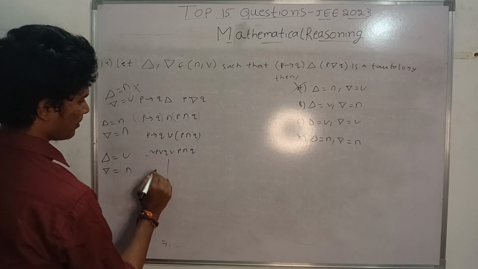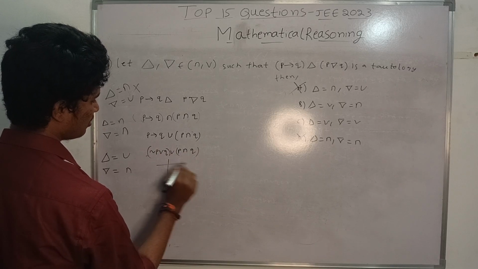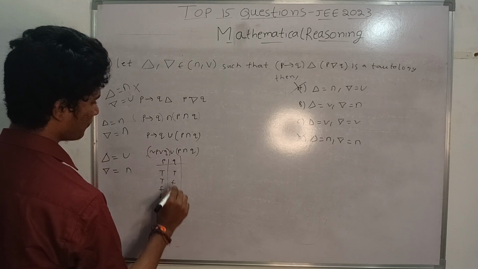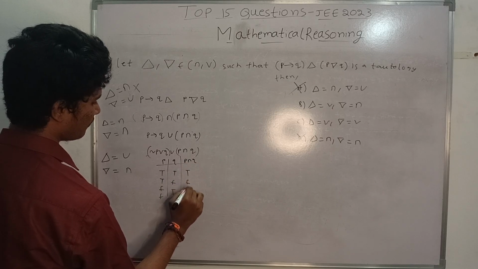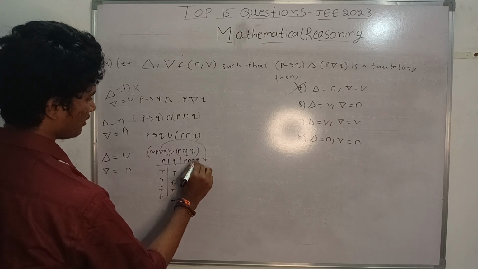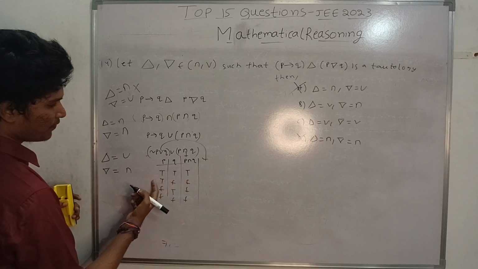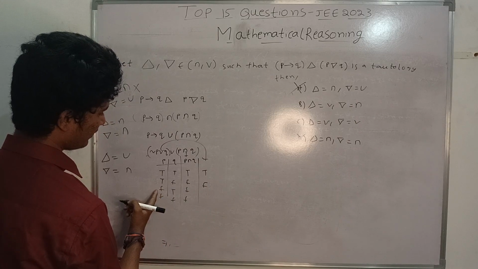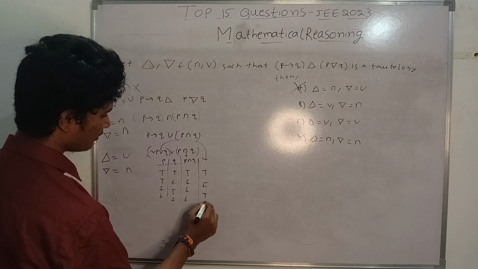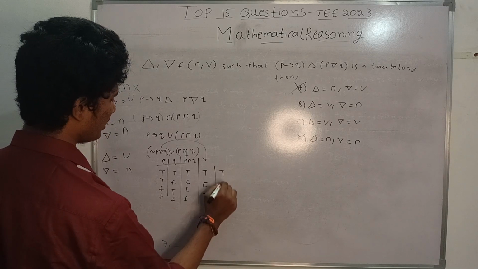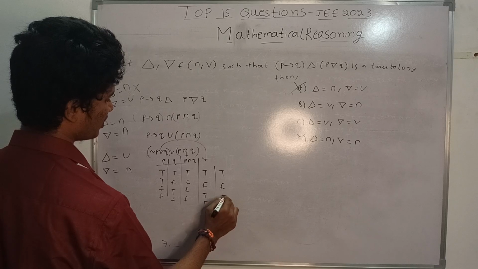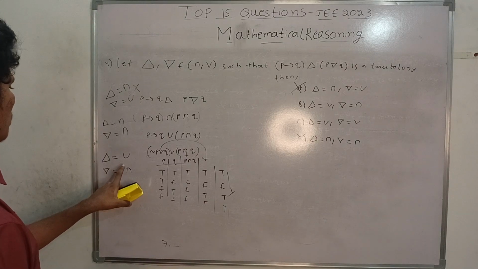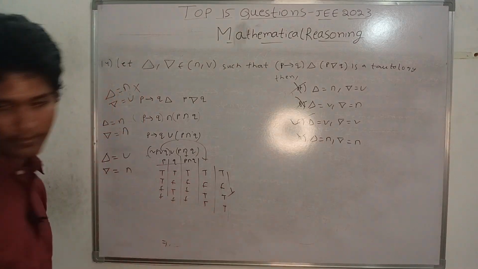P, Q: T, T, F, F. P and Q: T, F, F, F. Negation P: F, F, T, T. These two things are T, F, T, T. Here also you are not getting it. So this combination is also wrong. So the option is C.